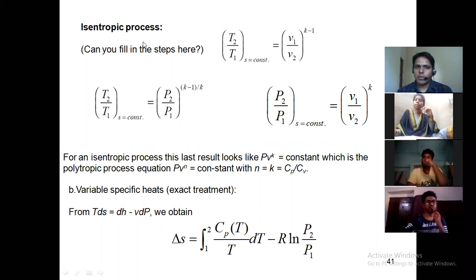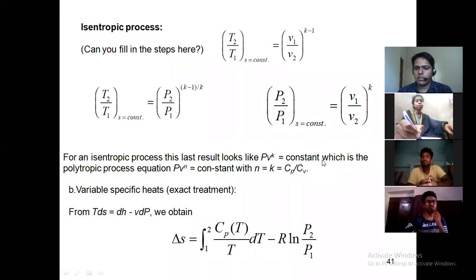Okay, for an isentropic process, you have to use these relations. What is an isentropic process? In the last class, I explained that an isentropic process means a reversible adiabatic process. The process which is reversible and also adiabatic, that is, there is no heat transfer. So for an isentropic process, you can get this equation